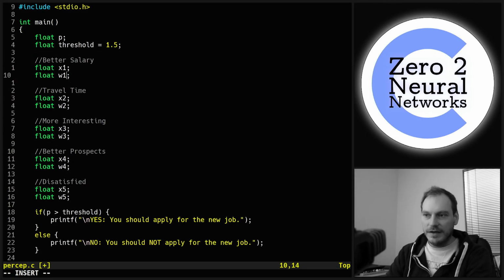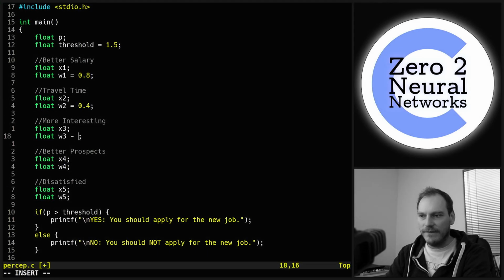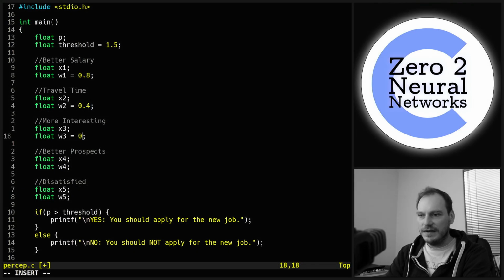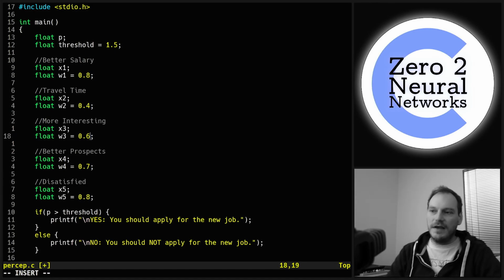And we are going to need to set these weights, aren't we? So I did 0.8 for that one. I did 0.4 for that one. 0.6 for more interesting, seems about right. 0.7 and 0.8.